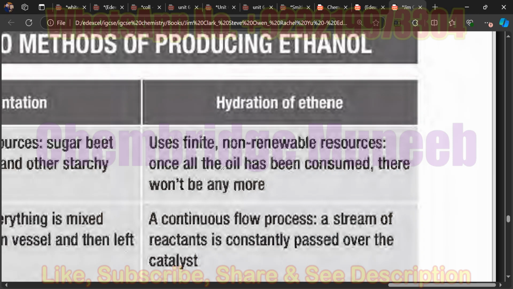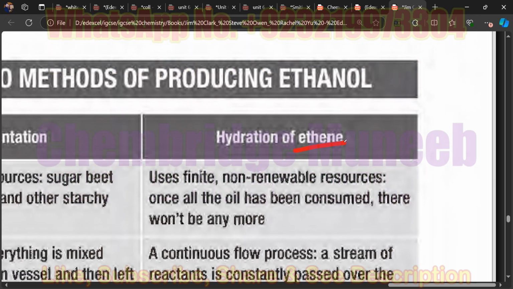Or is ethane the non-renewable source? Ethene is a non-renewable source, but does this have any link with this oil? This oil means petroleum here, not this. It is the petroleum. Petroleum has another name called crude oil.